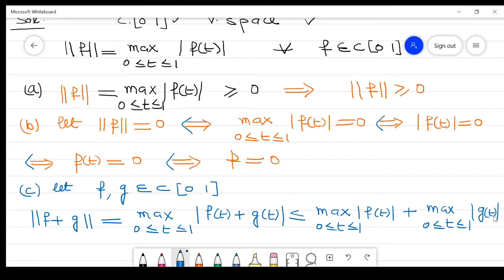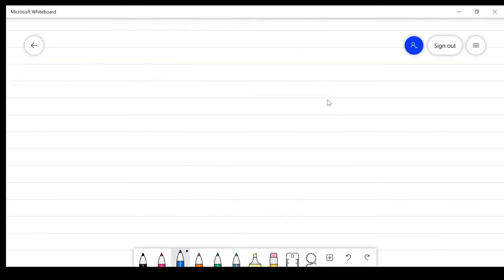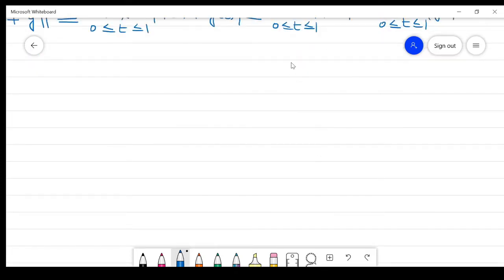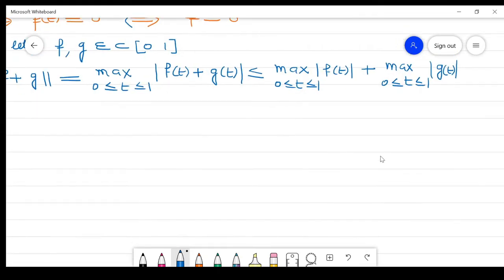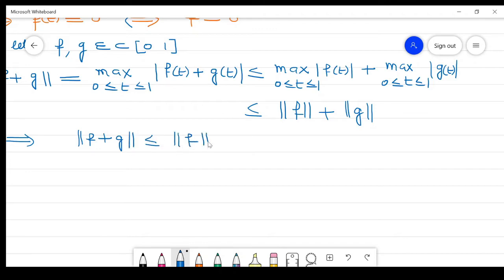Now this can be written as: the maximum value of f(t) is the norm of f, and the maximum value of g(t) is the norm of g. So this value is less than or equal to norm of f plus norm of g. So it implies the norm of f plus g is less than or equal to the norm of f plus the norm of g.